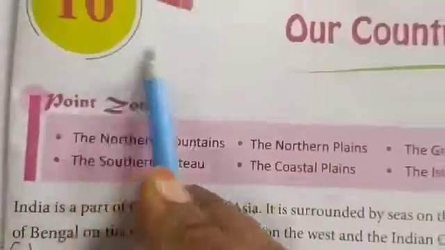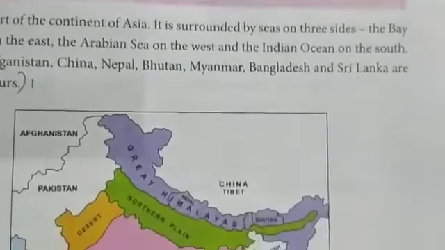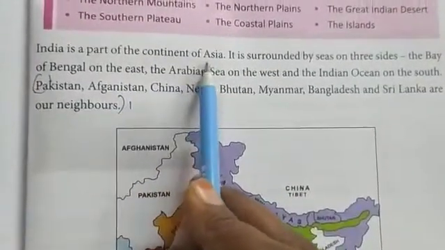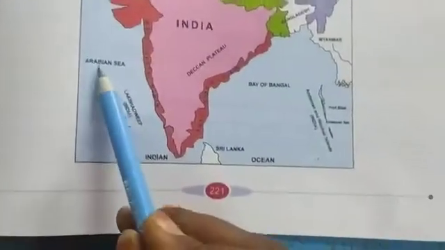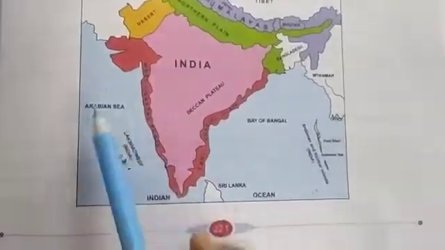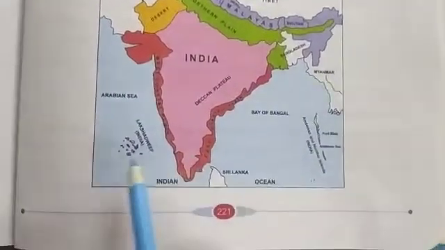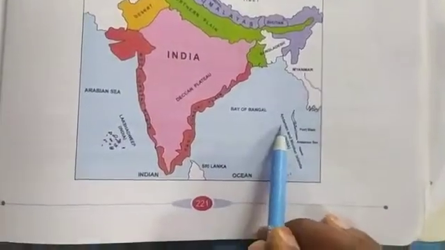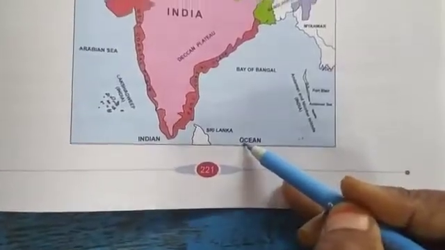Our new lesson, our country, India. In this lesson we are going to learn about our country. India is a part of the continent Asia and it is surrounded by seas on three sides. On three sides of our country we have seas: the Bay of Bengal on the east, the Arabian Sea on the west and the Indian Ocean on the south.